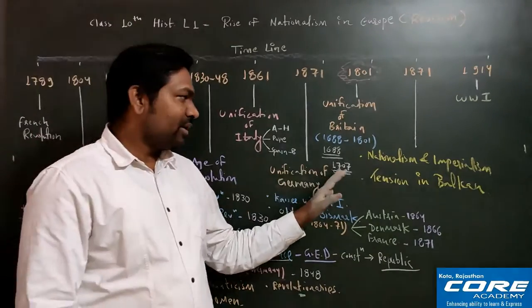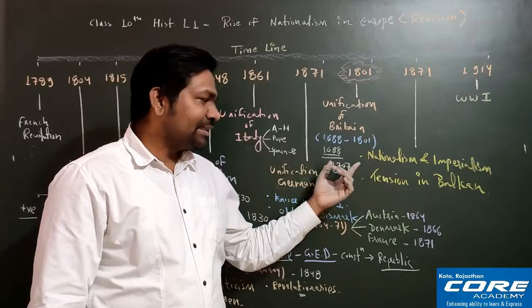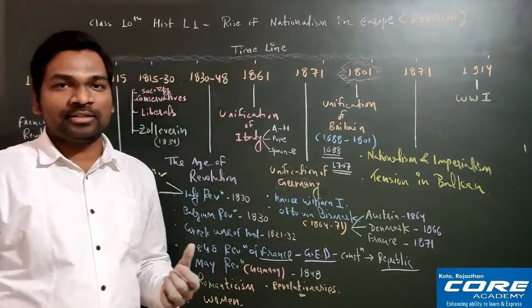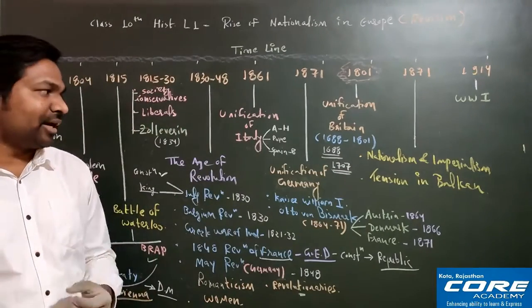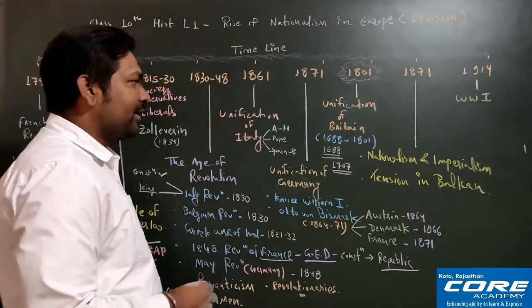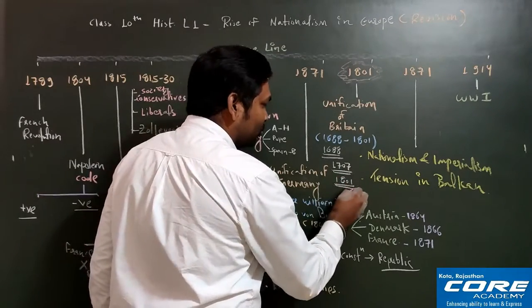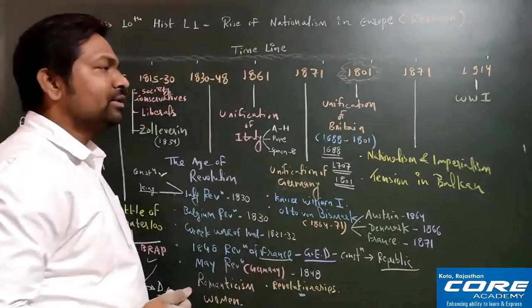So 1707, remember, Act of Union. Two countries united together, that is England plus Scotland, and they formed Great Britain. I hope this is clear to all of you. Now the next very important year is 1801. So basically in 1801, what took place?